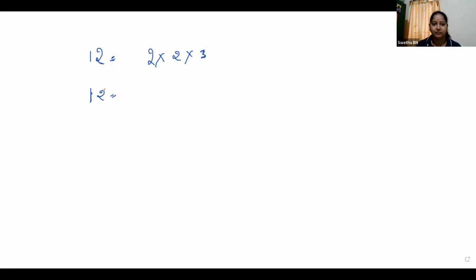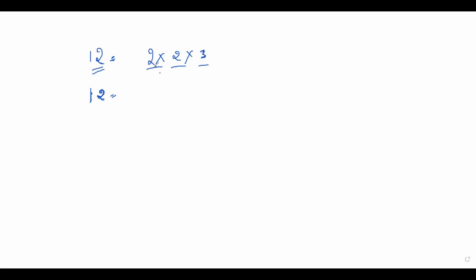Panchami, Shreya, can you write it in any other ways? Like 4 threes are 12. Yes, 4 threes are 12, but we are taking only prime numbers, right? 4 is a composite number. We are taking only prime numbers. See, 2 and 3 are prime numbers, right? 12 is a composite number, so we have to use prime numbers to write 12. I have written 2 into 2 into 3. Here all are prime numbers, right?